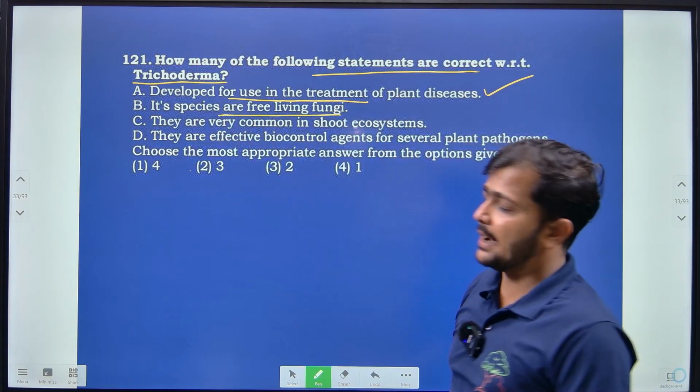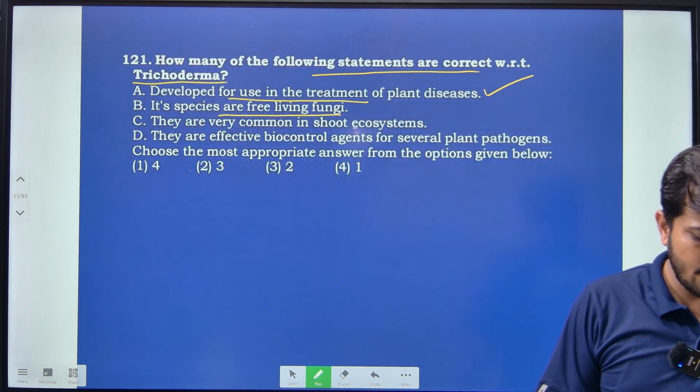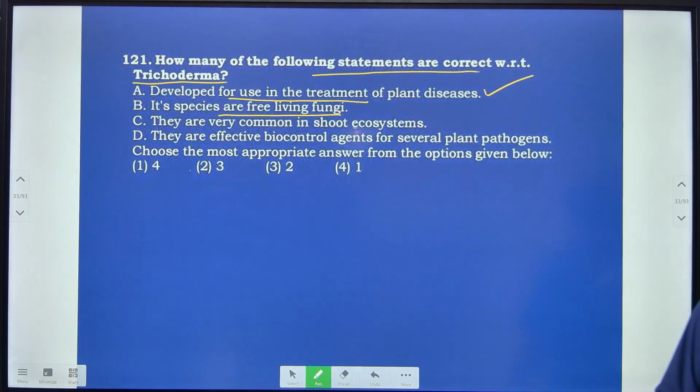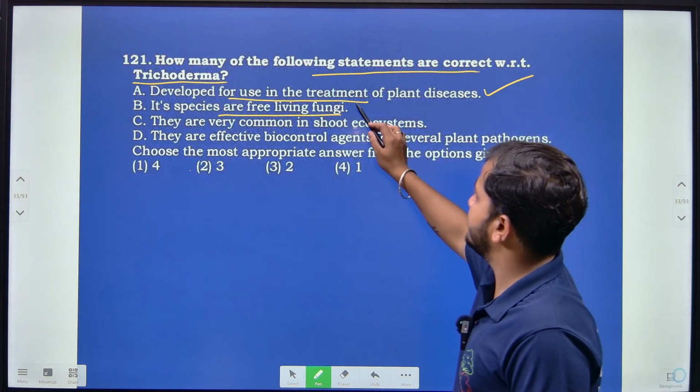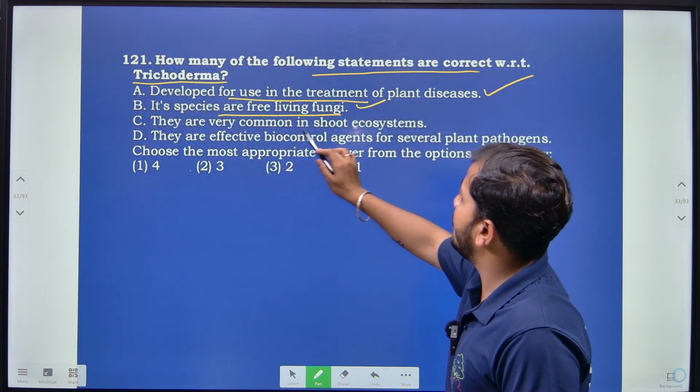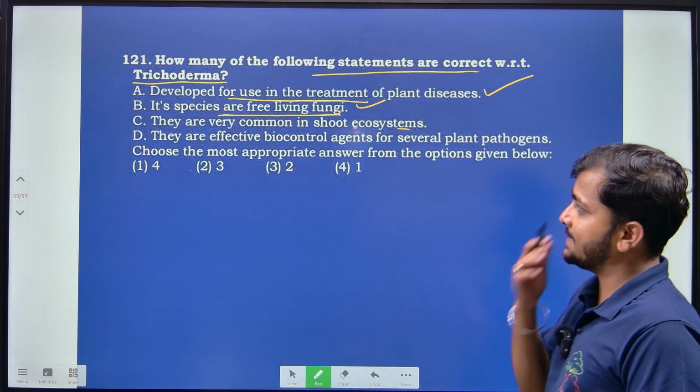Then its species are free living fungi, and they are very common in root ecosystems. So here the option is correct. They are saying they are very common in shoot ecosystems, right?